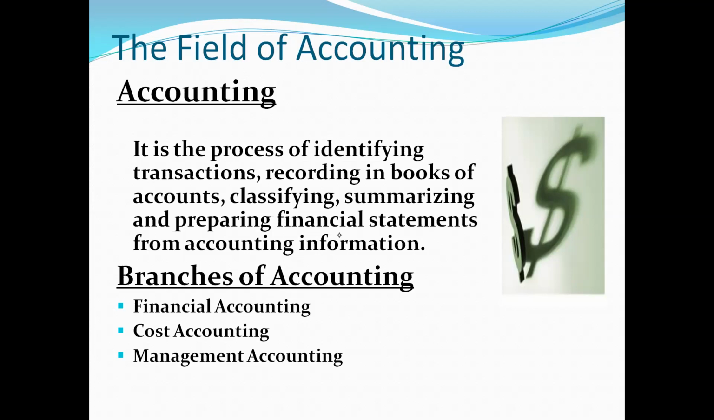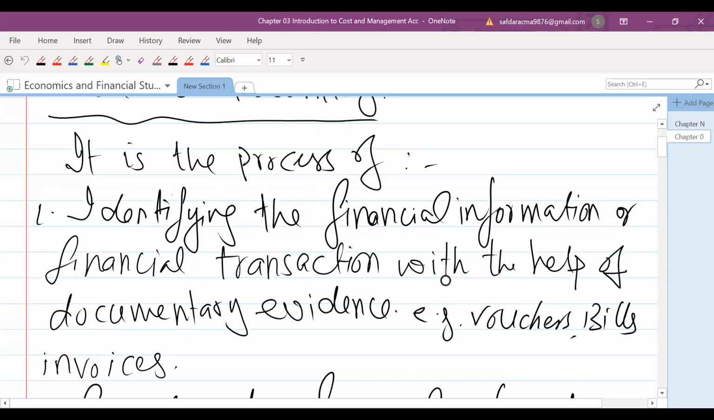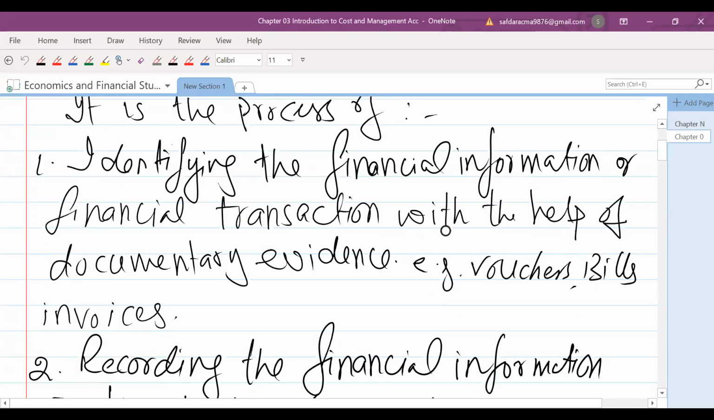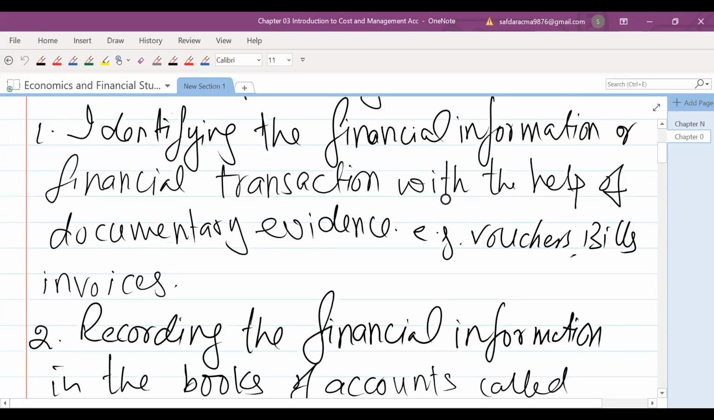So accounting, we can say, it is the process of identifying the financial information or financial transaction with the help of documentary evidence. So these are the following steps. Number one step is identifying the financial information or financial transaction with the help of documentary evidence. For example, vouchers, bills and invoices.